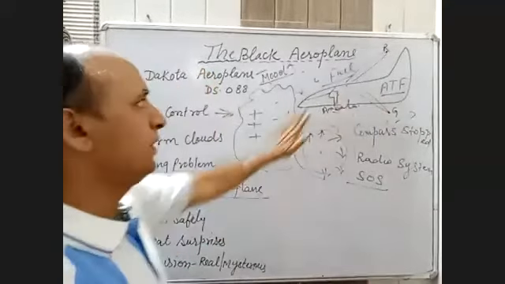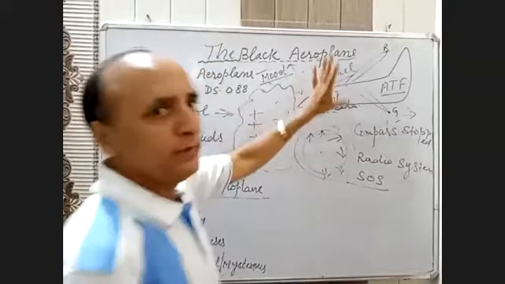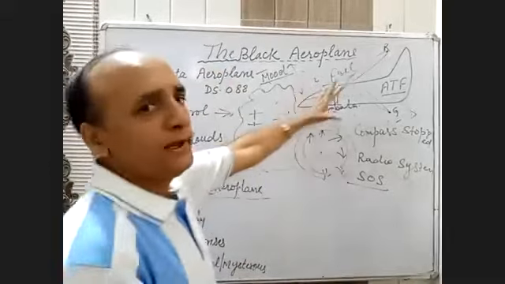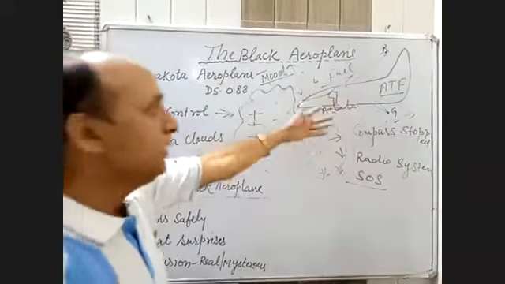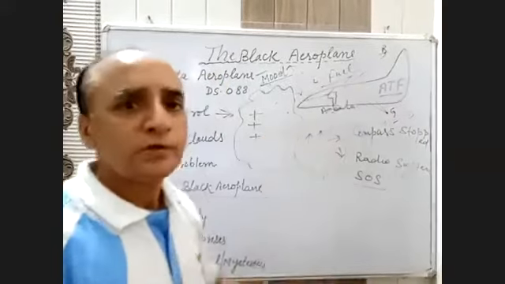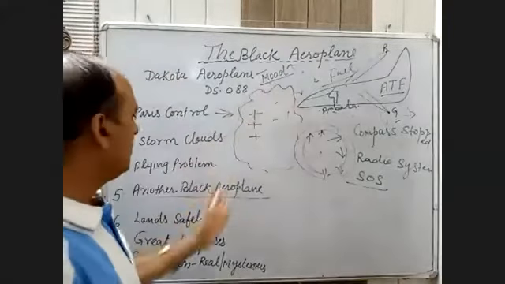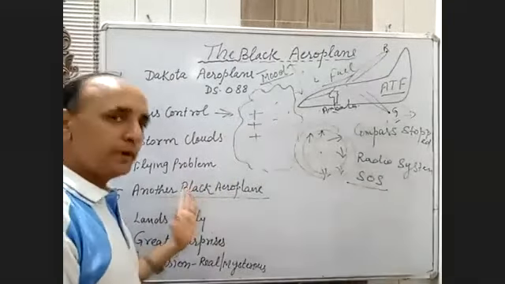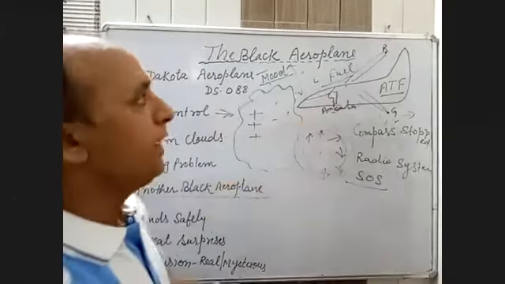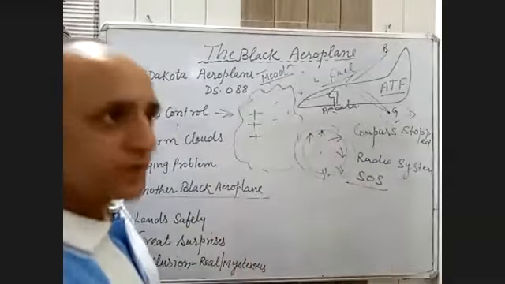Then first of all, how could he see that black aeroplane without light in the dark cloud? Because he gave a clear statement that he was unable to see anything outside because it was totally dark. Then how could he see the black aeroplane? And he told he saw the pilot of the black aeroplane wave his hand and signal him to follow.